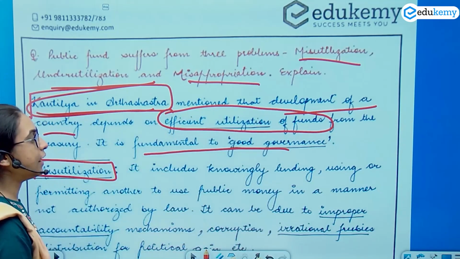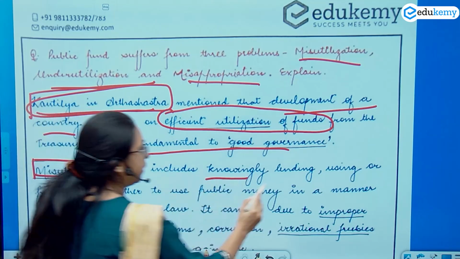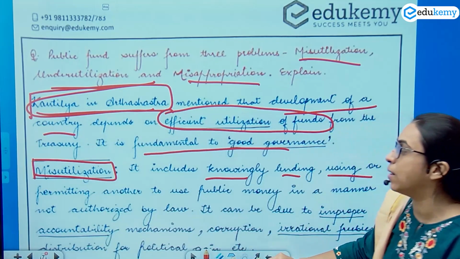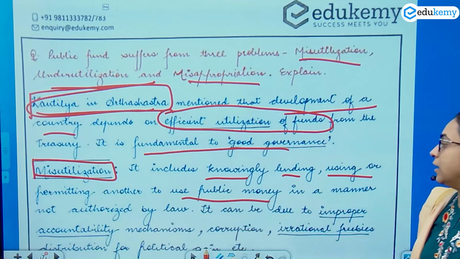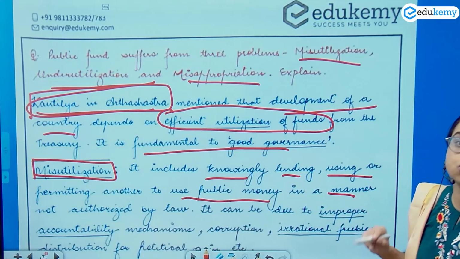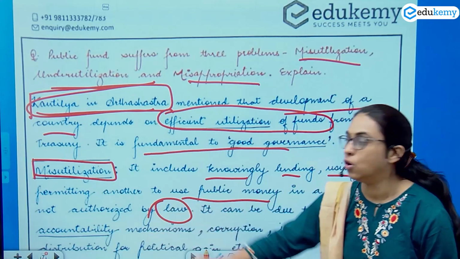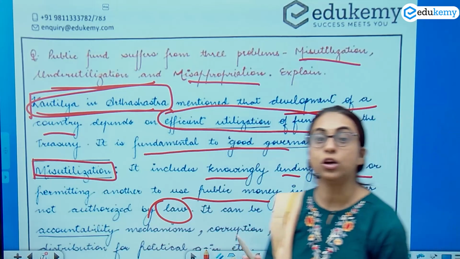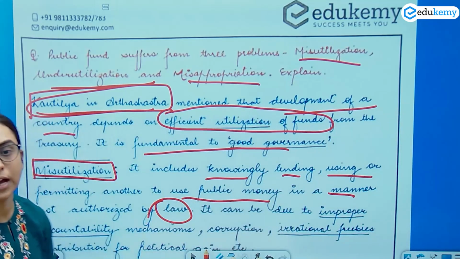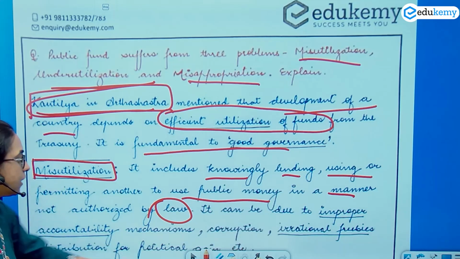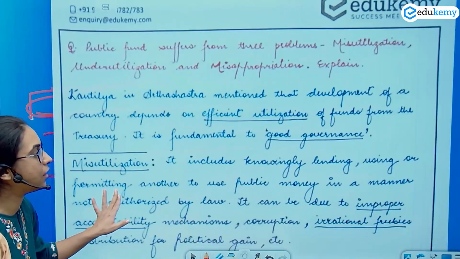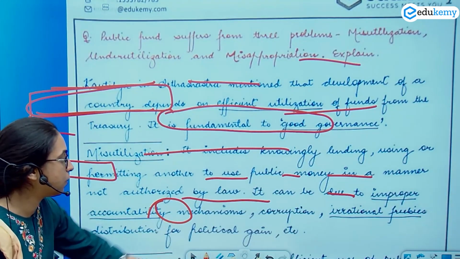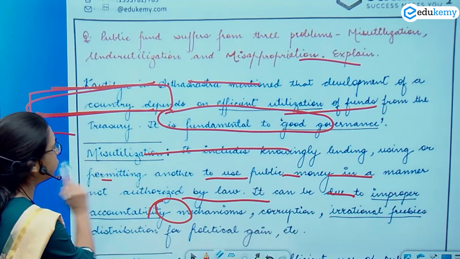So basically it is knowingly using public money in a manner that is not authorized by the law. The law has not authorized the use in that manner, and you are utilizing the public fund in a manner that is not authorized by the law. So that is misutilization.